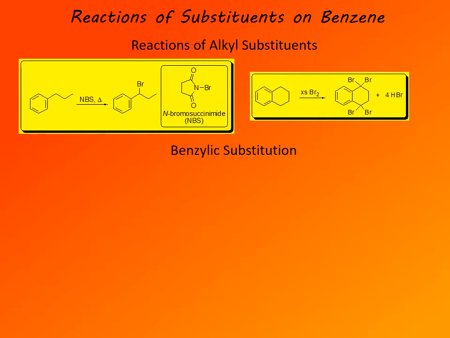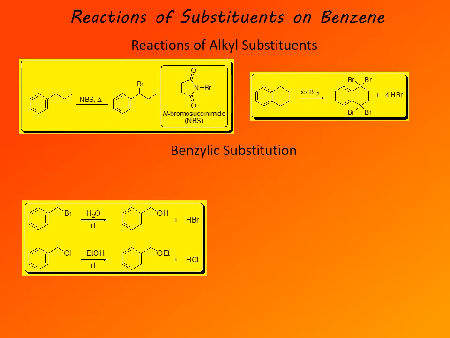Another common reaction is benzylic substitution, and that's also a review. That's an SN2 reaction, and you may recall that benzylic compounds readily undergo SN2 reactions because the neighboring benzene ring stabilizes the transition state, makes this reaction favorable and rather fast. So the reaction occurs under mild conditions. Actually, even SN1 reactions occur. These are a couple of examples of SN1 reactions because the benzylic cation is rather stable. So SN1 reactions also readily occur on benzylic compounds like benzyl bromide in the first example and benzyl chloride in the second example.